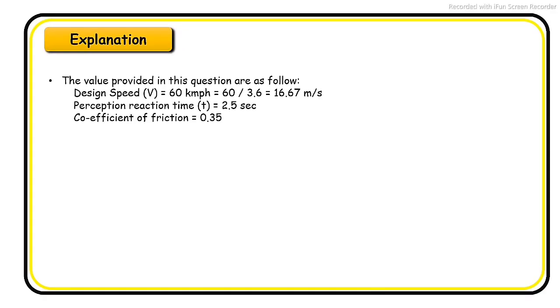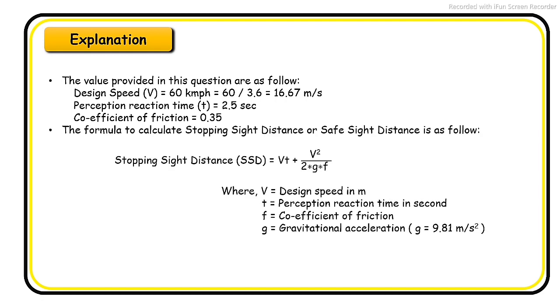The values provided in this question are as follows. Design speed is 60 km per hour, which converted to meter per second is 16.67. Perception reaction time is 2.5 seconds. Coefficient of friction 0.35. The formula to calculate stopping sight distance or safe sight distance is as follows.